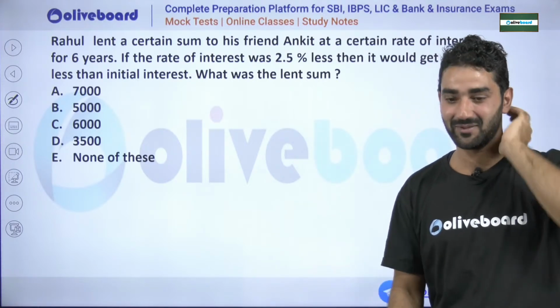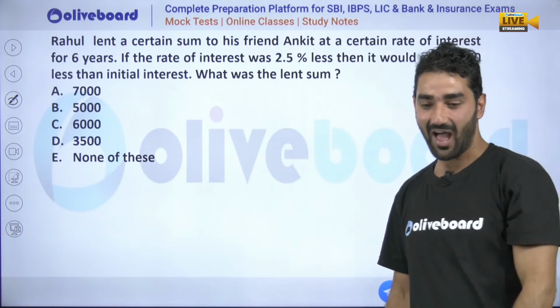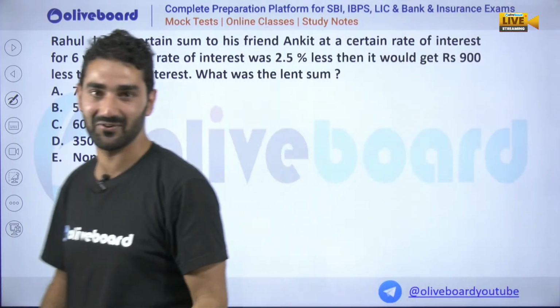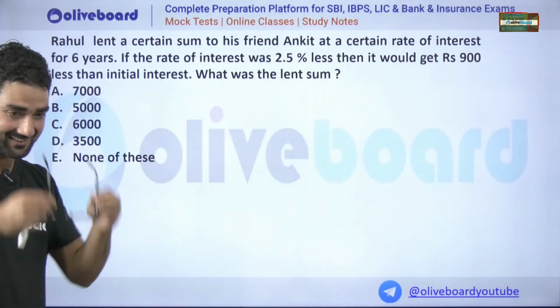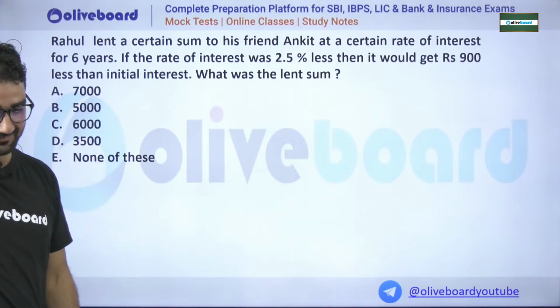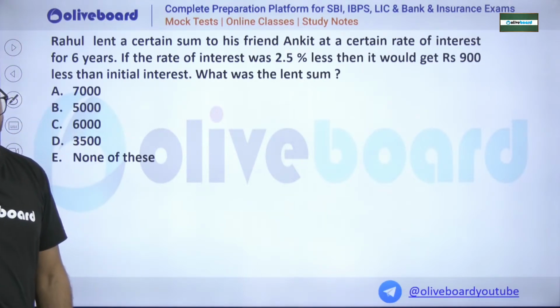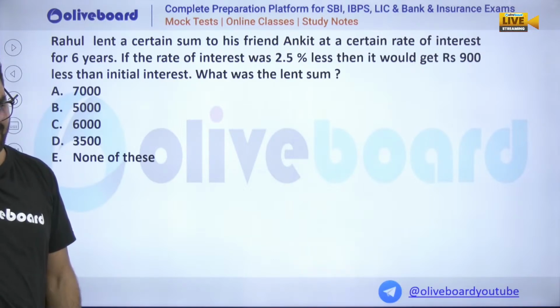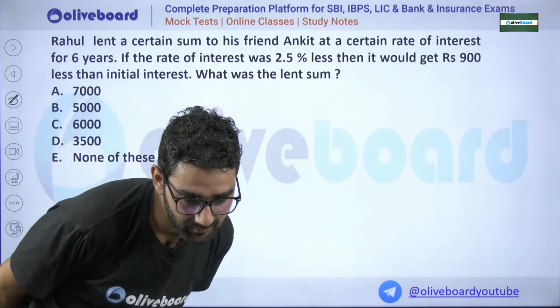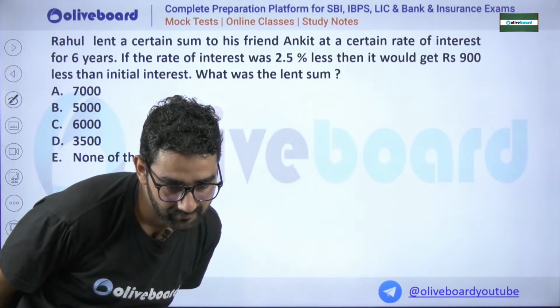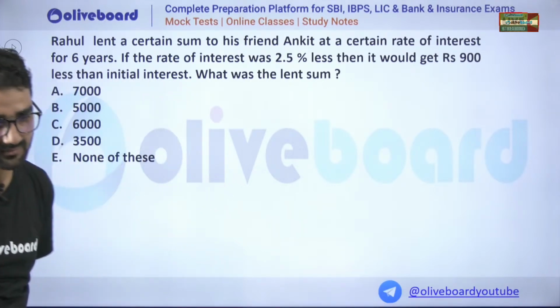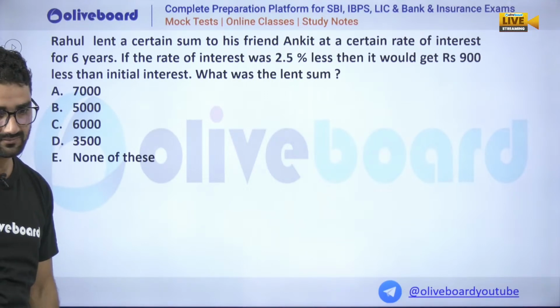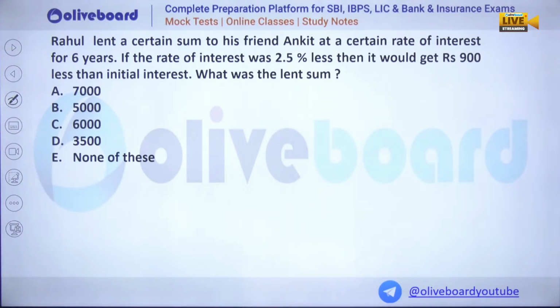You can give me your short name in the chat box, so that in future I will call you by that name. Don't worry, my dear. Everyone is saying 6,000. Okay, my dear, I got it.